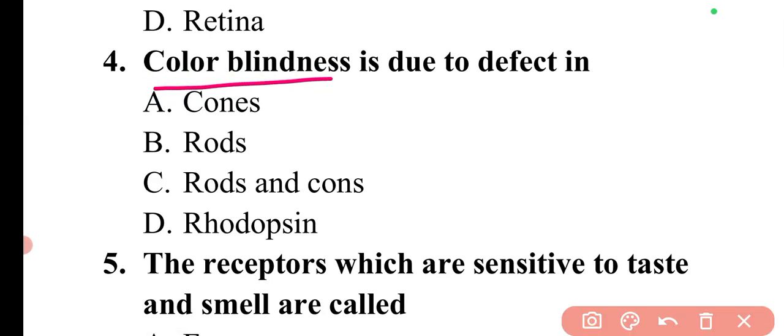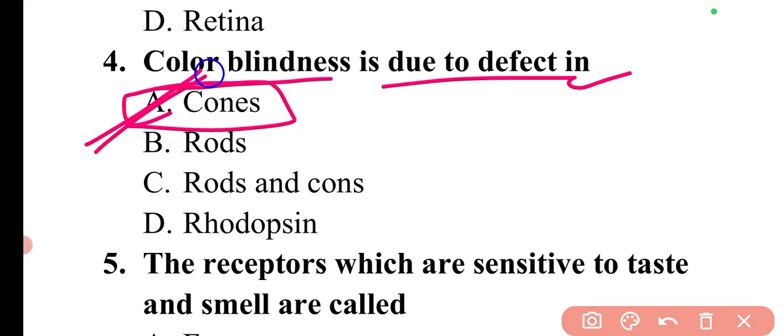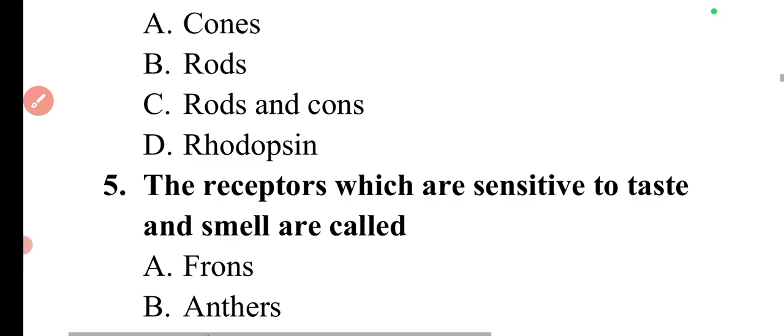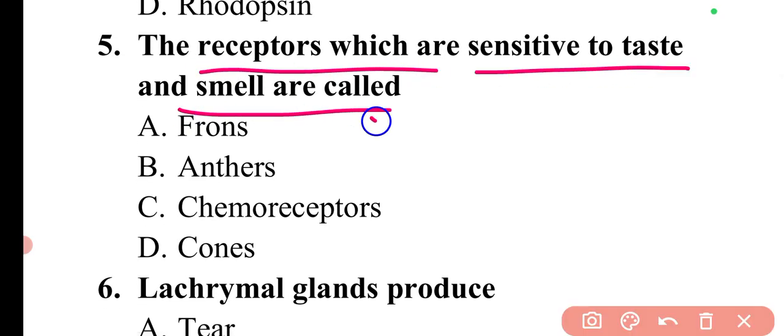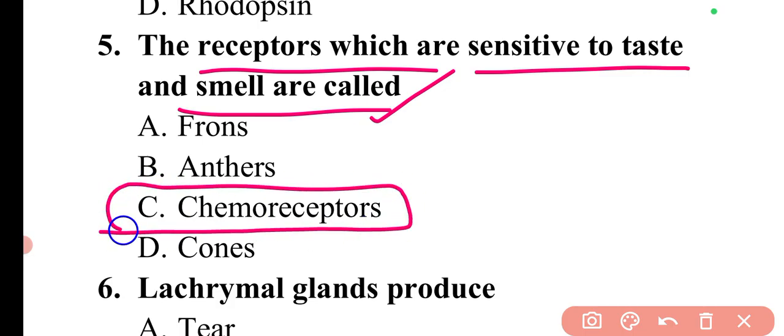Next, moving to the next question. Question is, color blindness is due to defect in. So color blindness is basically due to defect in cones. So here option A is correct. Next question is, the receptors which are sensitive to taste and smell are called. So those receptors which are sensitive to taste and smell are known as chemoreceptors. So here option C is the correct answer.